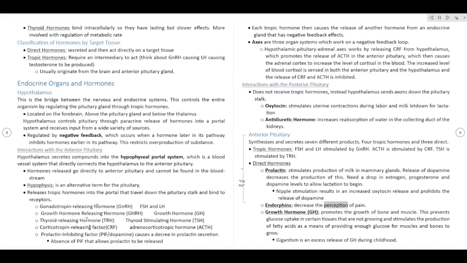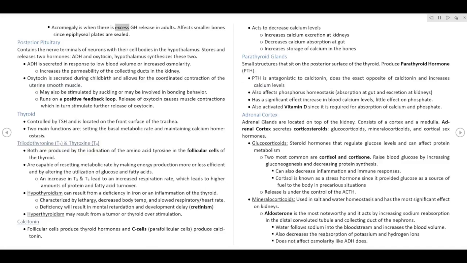Endorphins decrease the perception of pain. Growth hormone, GH, promotes the growth of bone and muscle. This prevents glucose uptake in certain tissues that are not growing and stimulates the production of fatty acids as a means of providing enough glucose for muscles and bones to grow. Gigantism is an excess release of GH during childhood. Acromegaly is when there is excess GH release in adults. Affects smaller bones since epiphyseal plates are sealed.